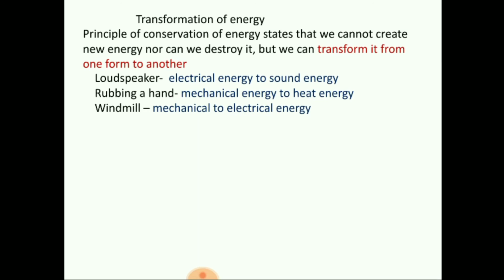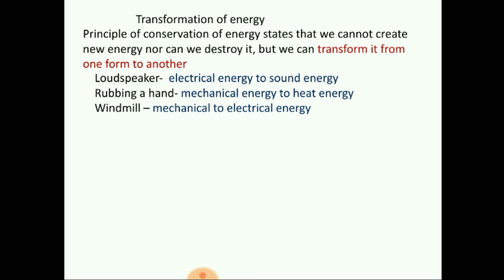There are many more examples, like in a candle, chemical energy to heat and light energy. When vehicles move with the help of petrol, what is happening out there? The chemical energy of petrol is converted into mechanical energy. Okay, you must have seen the trains which run with the help of heated coal, isn't it?